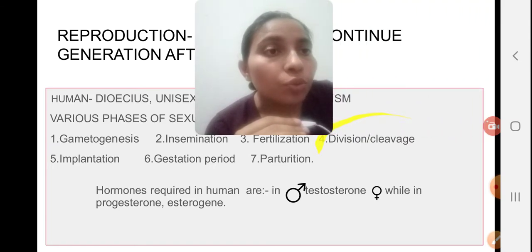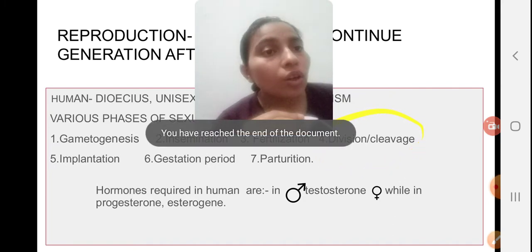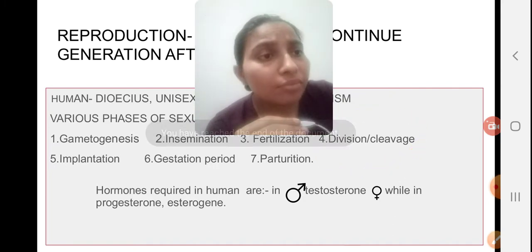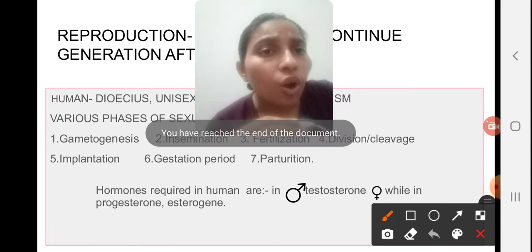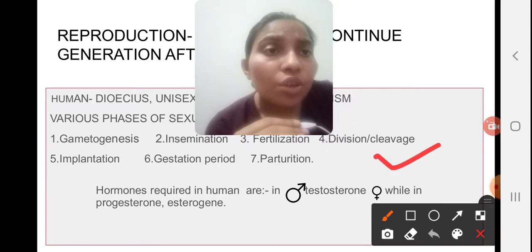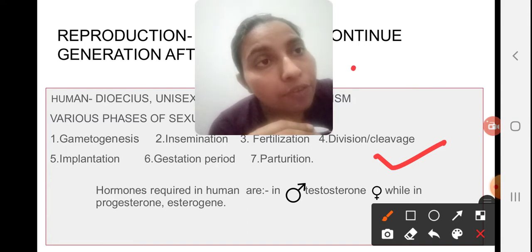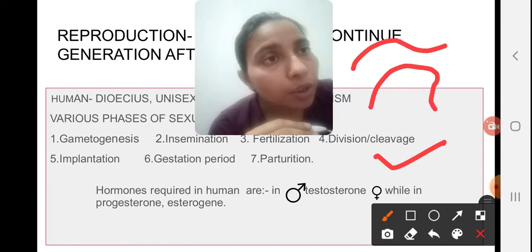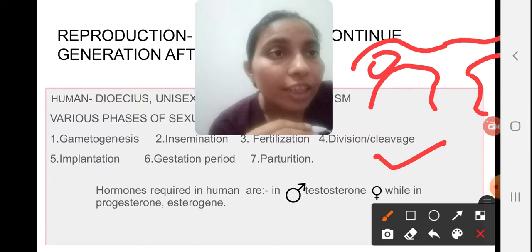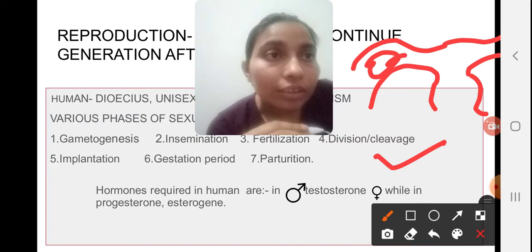The next process would be division or cleavage, you could say. So what is this division or cleavage? Cleavage takes place in the fallopian tube region, where the fertilization process takes place, and after this the zygote moves through the fallopian tube and reaches the uterus region.